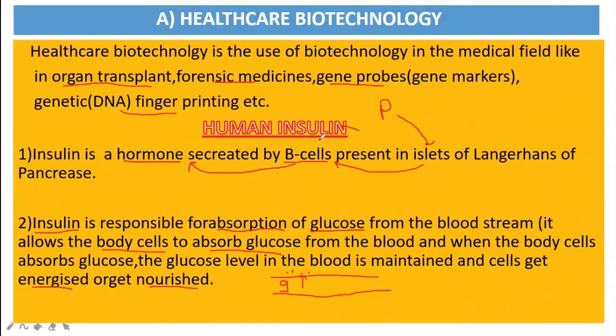What is human insulin? Where is it secreted? Inside the pancreas. Inside the pancreas, islets of Langerhans are there. Islets of Langerhans contain beta cells, and these beta cells release or produce the hormone called insulin. Okay, so this is clear to you where exactly insulin is produced in our body.